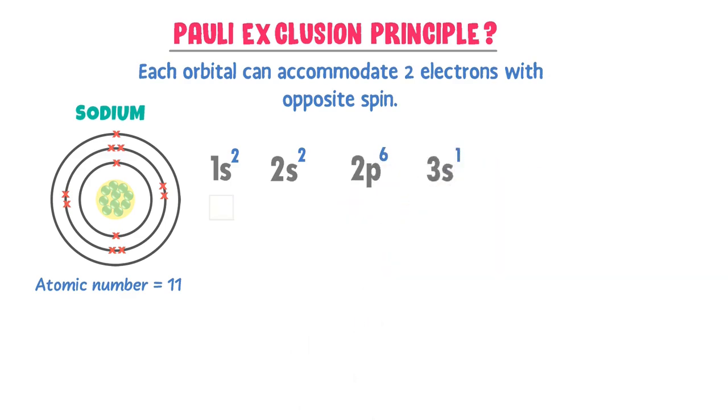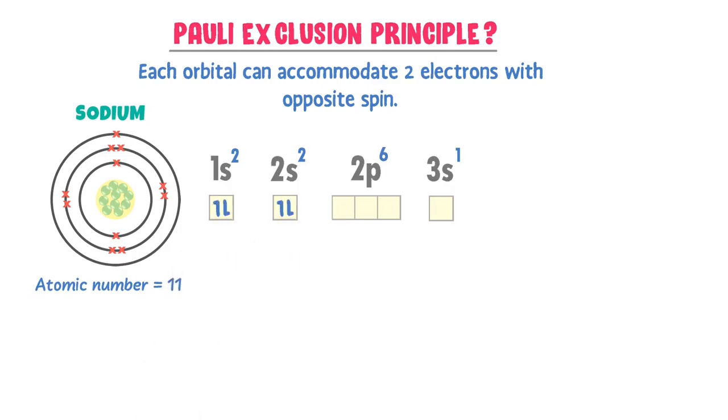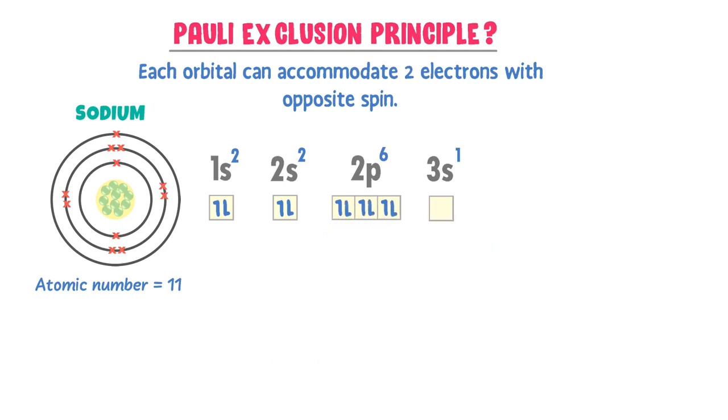We know that 1s has 1 orbital, 2s has also 1 orbital, 2p has 3 orbitals and 3s has also 1 orbital. Now according to Pauli exclusion principle, the orbitals of 1s and 2s can accommodate 2 electrons with opposite spin. There are 6 electrons in the 2p subshell. According to Hund's rule, firstly, only 1 electron is placed in each orbital having same spin and then they are doubly filled with electrons having opposite spin. And the last electron is placed in the orbital of 3s.